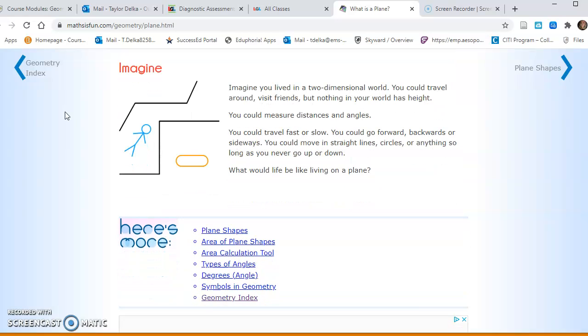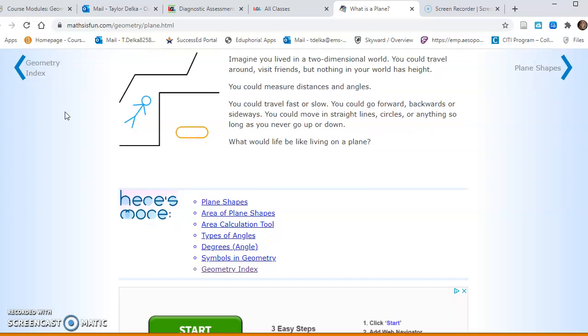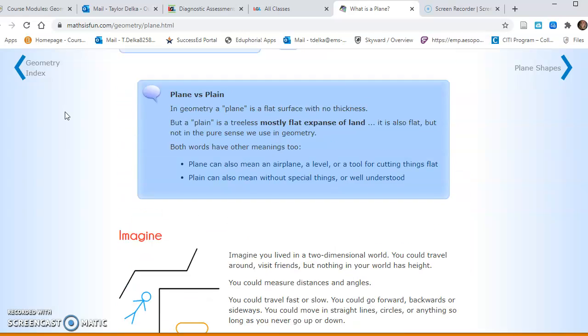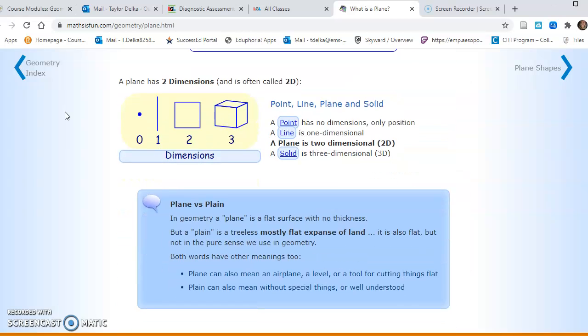So now imagine you live in a 2-dimensional world. You could travel around, visit friends, but nothing in your world has height. You could measure distances and angles. You could travel fast or slow. You could go forward, backwards, or sideways. You can move in straight lines, circles, or anything, as long as you never go up and down. What would life be like living on a plane? That's something to ponder. I'm going to have a video attached that's very relevant, about 3D shapes being turned into 2D, and how they look and how they would interact with the world.